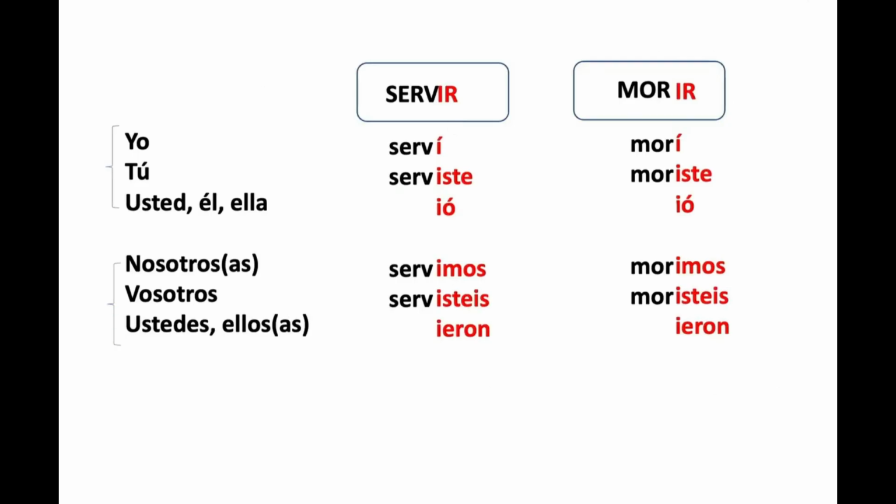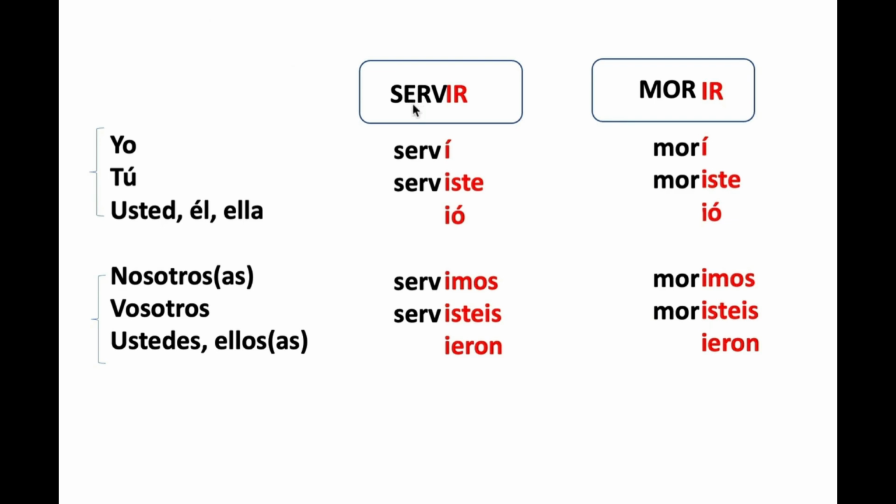So go ahead and you try to do this example. I'm giving you two verbs, servir, to serve, and morir, to die. And I already gave you the endings. So the only thing that you need to change is the stem. So go ahead and try to do this one. All right, so hopefully you said this E is going to change to an I and this O is going to change to a U. That is the stem change that we need to worry about. E to I and O to U. Where? Third person singular and third person plural.